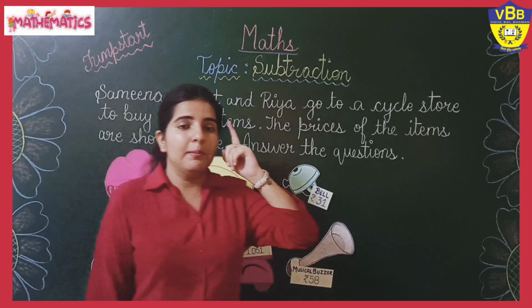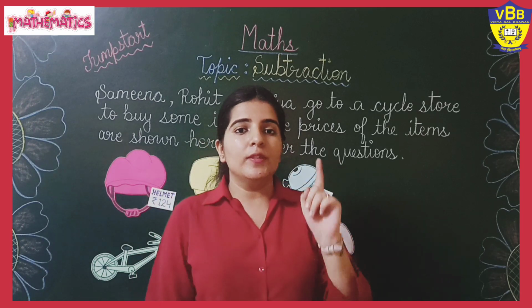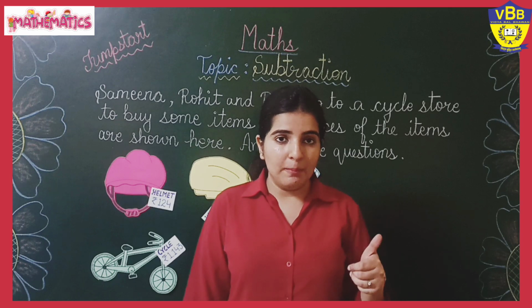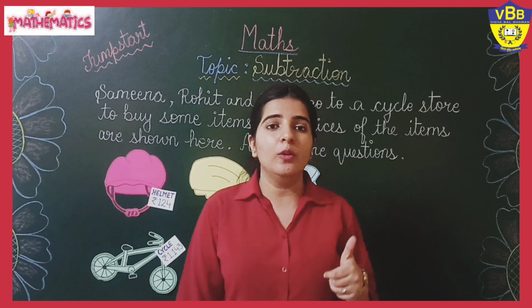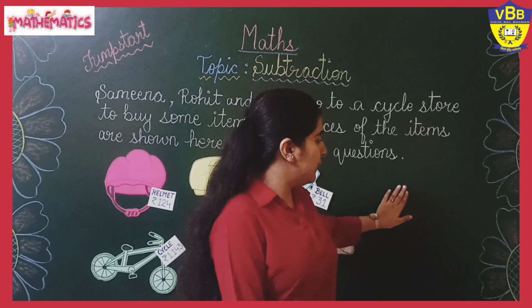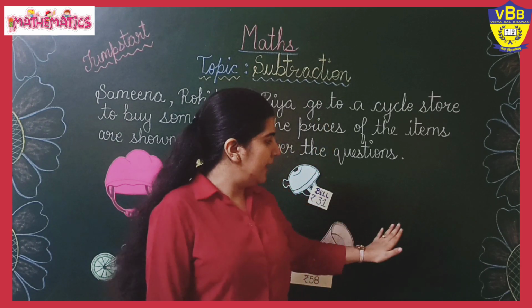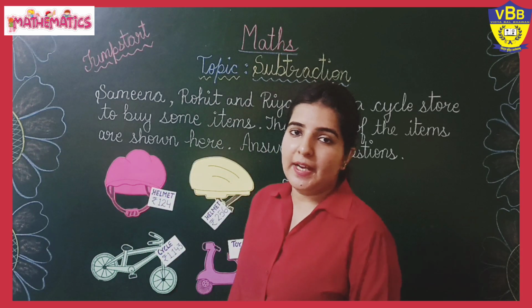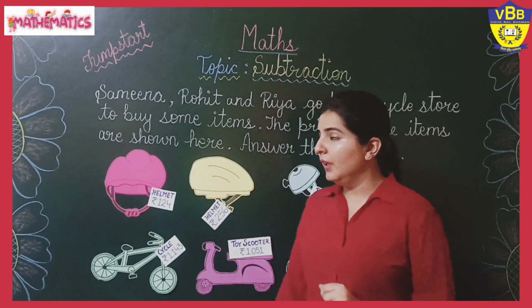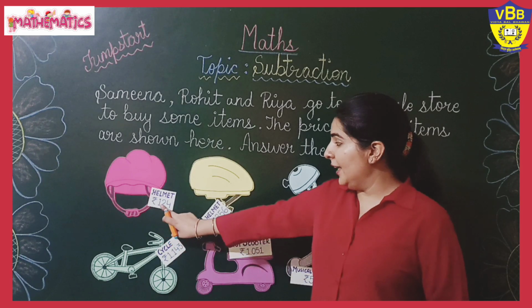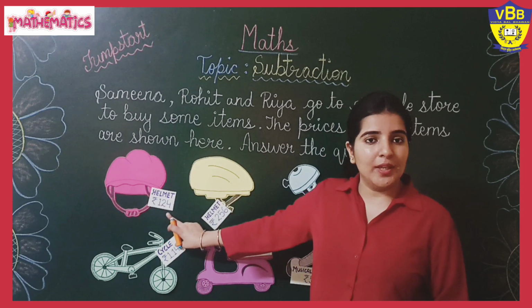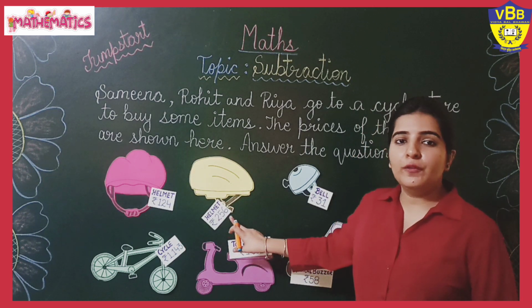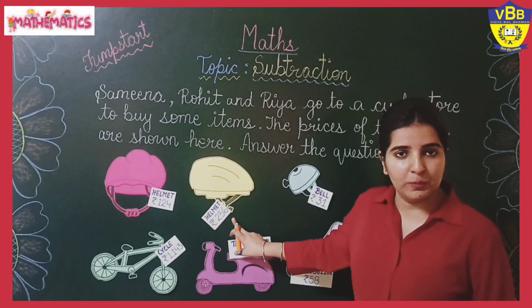Remember that whenever we do subtraction, we always put the first number, which is the greater one. First we will write the greater number and then we will write the smaller number. So first of all, let us find out the cost of both the helmets. The red helmet is of 124 rupees and the yellow helmet is of 256 rupees.